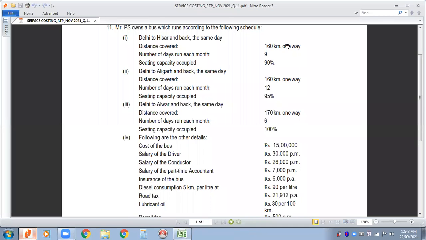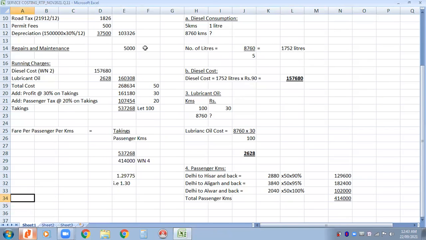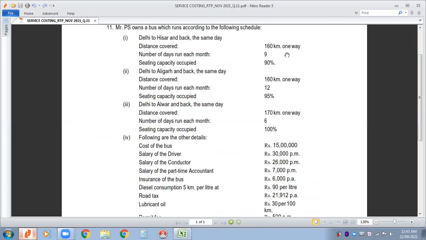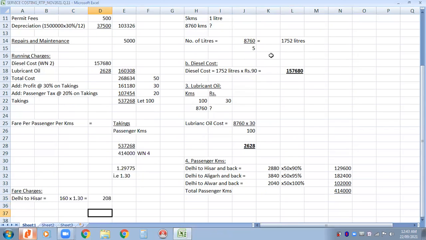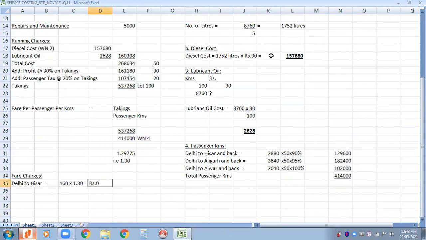So the first fare that we can charge is for Delhi to Hisar. What is the kilometer distance? 160 kilometers, and the rate is 1.3. It is going to be 160 into 1.3. That will be 208. Rupees 208 per passenger when he wants to go from Delhi to Hisar. Of course, when he wants to return, he has to pay another 208. This is definitely one side.